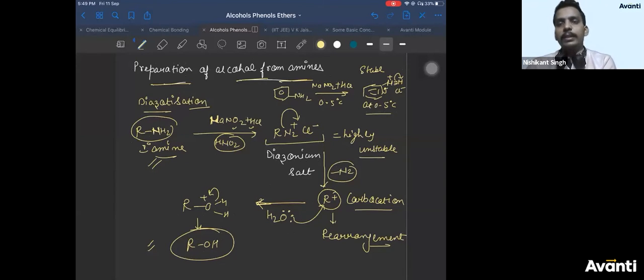Yes, to some extent. This diazonium salt is used for dyeing, for colored dyes. It is used there. Okay?